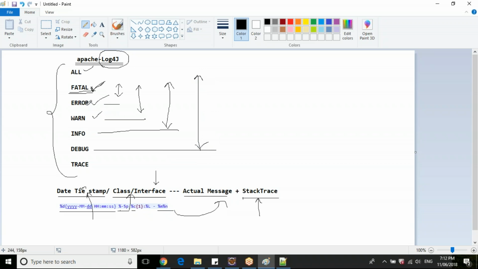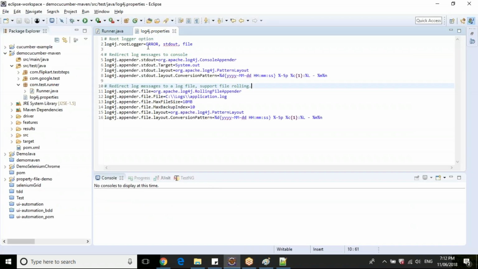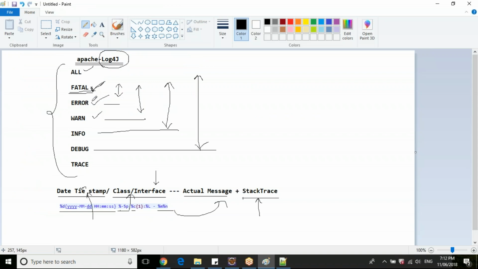That's why these log levels are there. So when you set the log level in the configuration property file to error, it will print the error and fatal messages only. When you set it to info, it will print all the messages like info, warn, error, and fatal. So these are the log levels.